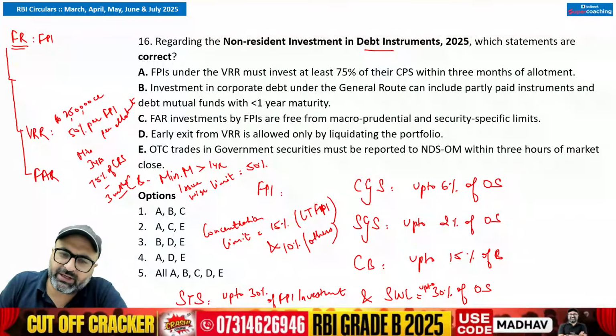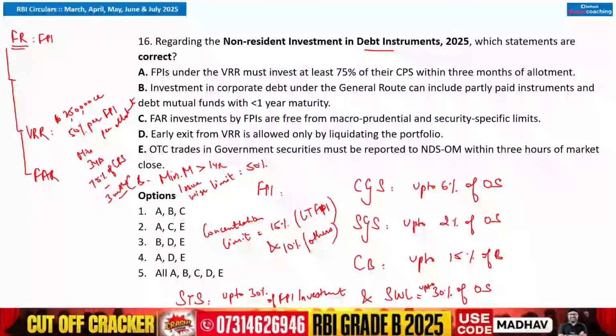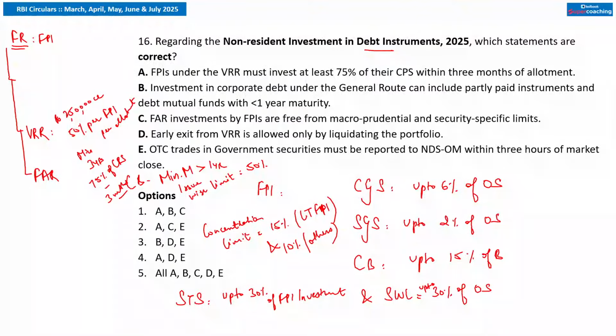Then we have the fully accessible route. In case of the fully accessible route, I would say invest in specified central securities without limit. FPIs, NRIs, overseas citizens of India, and others notified by RBI are allowed. All FARs, that is all fully accessible route securities at date of issuance, plus new 5 years, 10 years, 7 years central government issuances are eligible. No macroeconomic potential or investment limits are there.